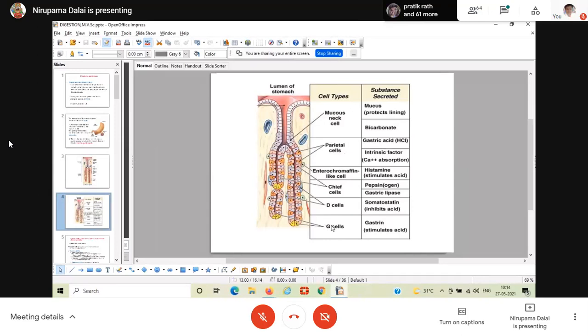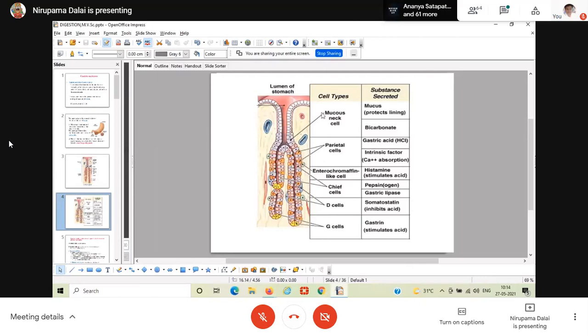But the thing is, where are you getting such types of cells: the G cells, the D cells. G cell for gastrin, G for gastrin. So these cells are the endocrine cells. They are located in the gastric glands. So these are all about the cell types present in the gastric glands.